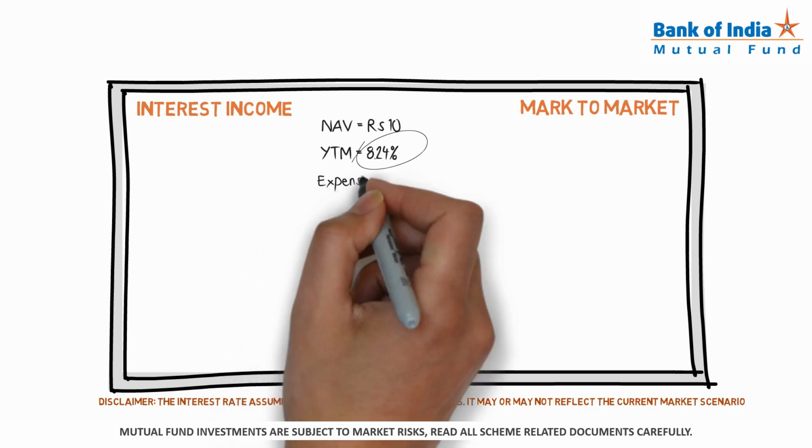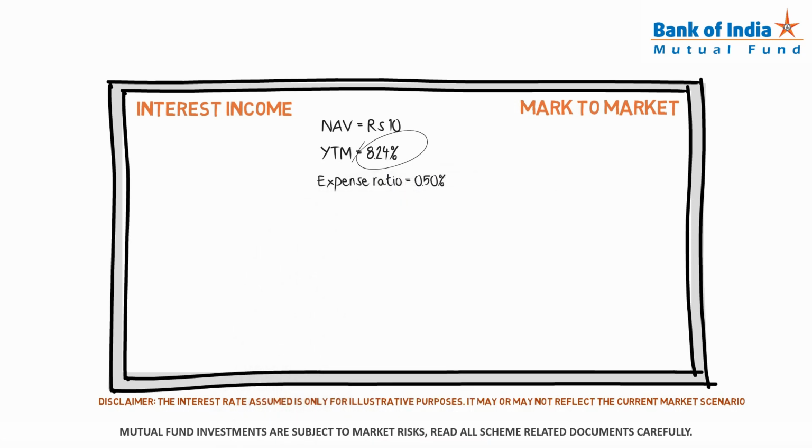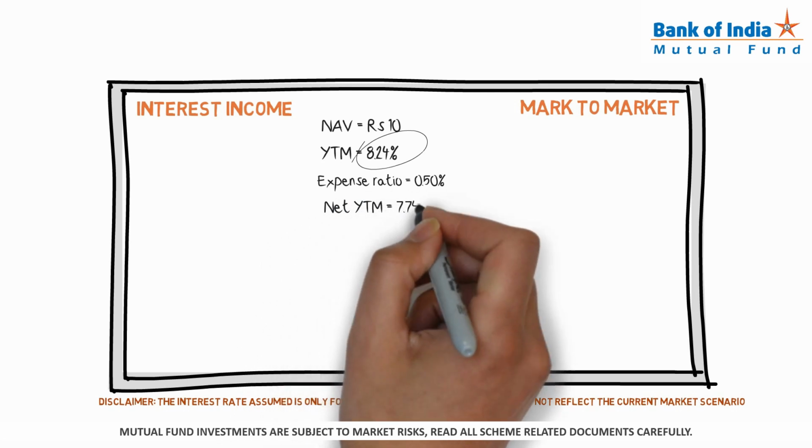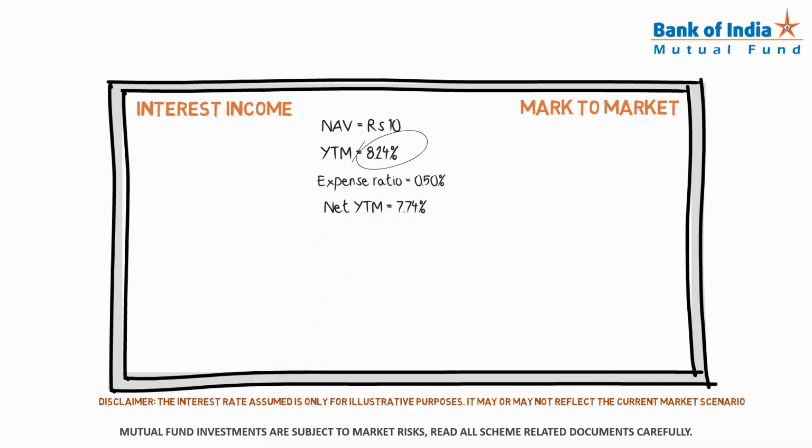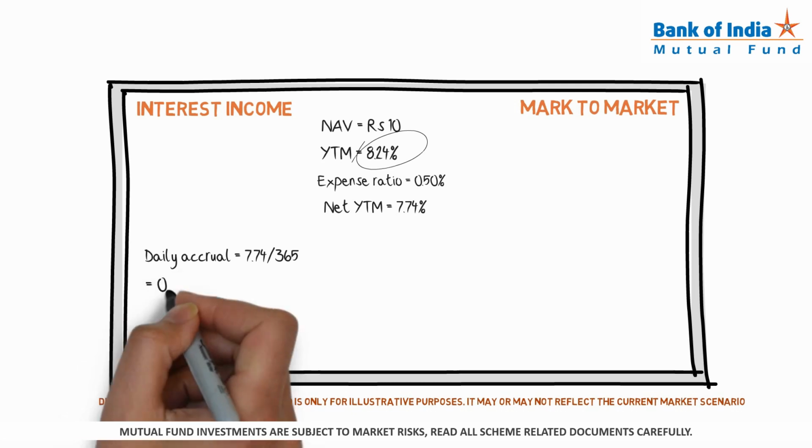Its expense ratio is 0.5% per annum. The return to the investor is accrual less expenses, so the net YTM is 7.74% per annum. This is what is known as the annual accrual for the fund. To determine how much the fund would earn on a single day, we will compute the daily accrual by dividing the annual accrual by 365 days. This amounts to 0.02% per day.